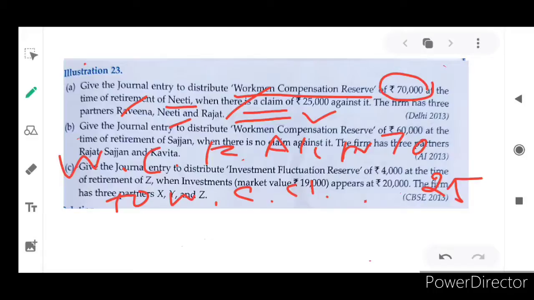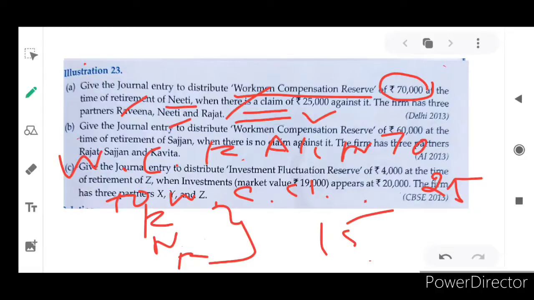Irrespective of the retiring partner, for everybody we have to give. For these 3 partners, 15,000 each.